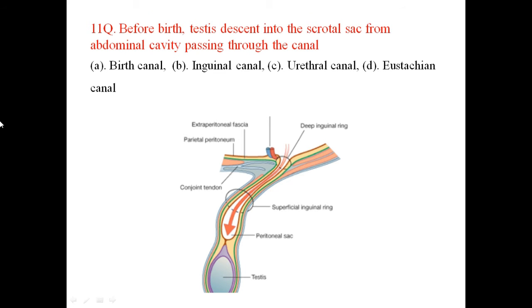Before birth, testes descend into the scrotal sac from the abdominal cavity passing through the canal. So always in the male, the testis descends through the inguinal canal. You can see there is a small canal, the inguinal canal. Through the inguinal canal, the testis will descend into the scrotal sac. So the answer is B, inguinal canal.